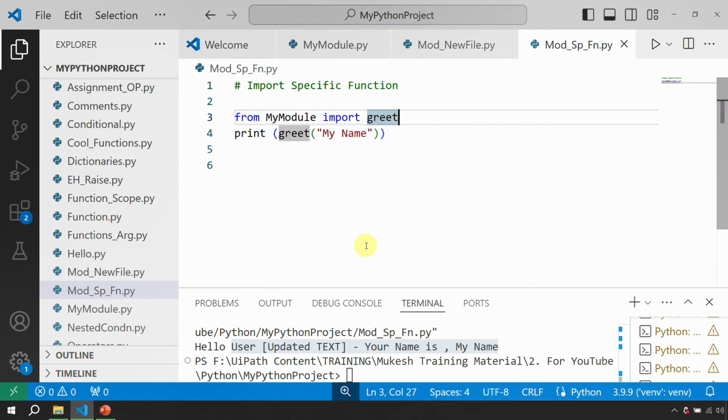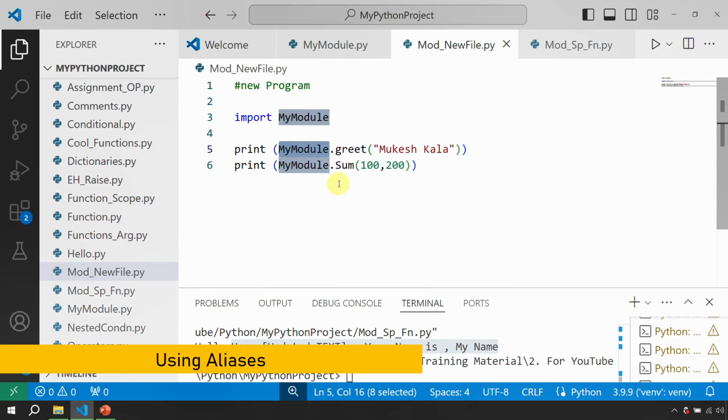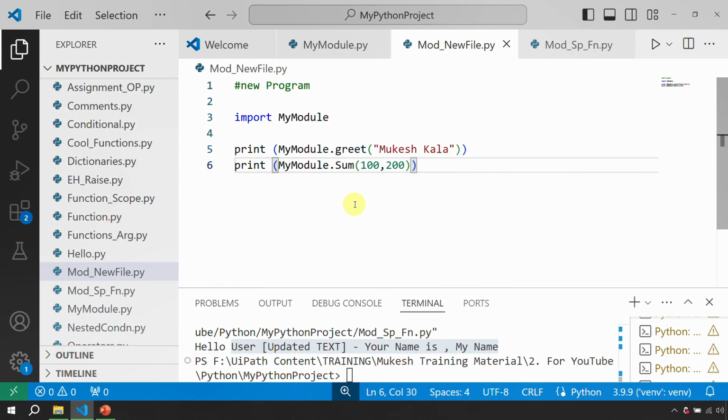Now, one more thing. Sometimes, if you see this one, every time I am writing my module, when companies create these modules, they give a big name like company name dot program name dot something something. It's a very big name, and I am not comfortable using my module everywhere. So you can use something called aliases. Aliases means you can shorten the name, which is kind of a shortcut.